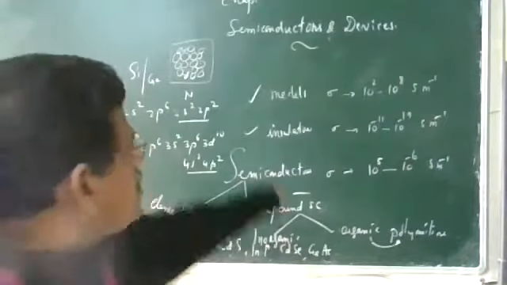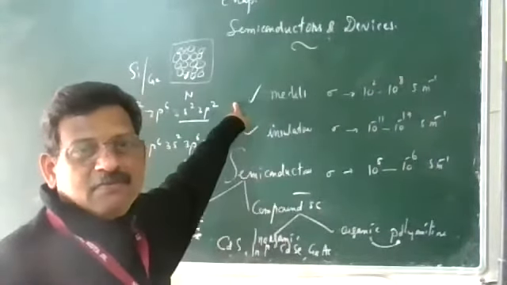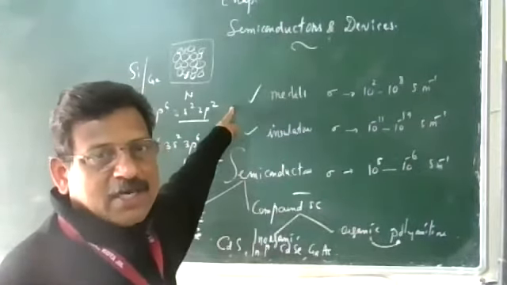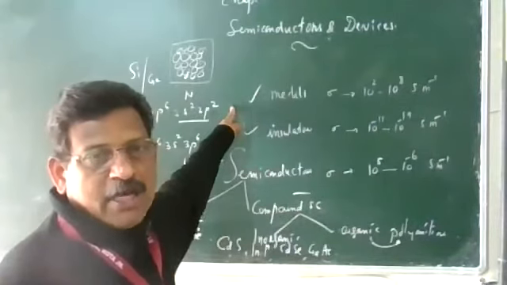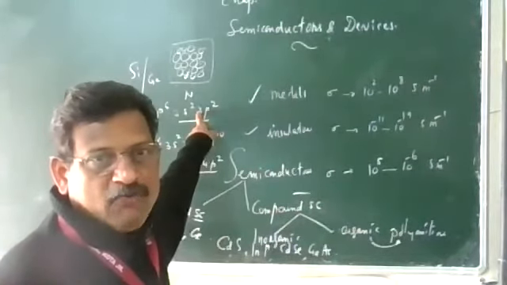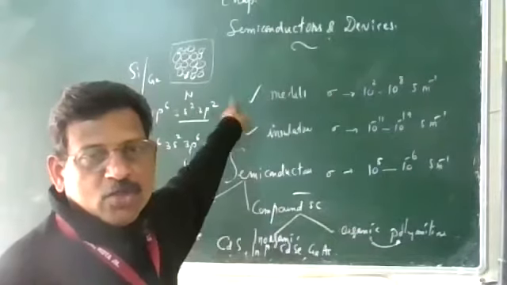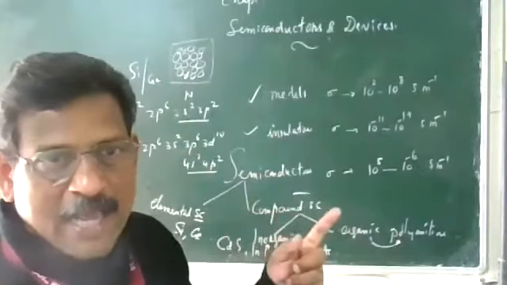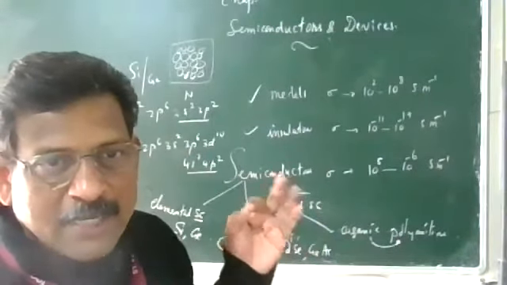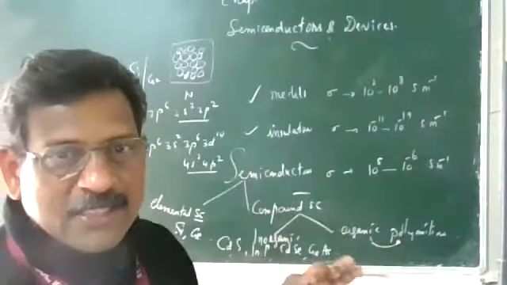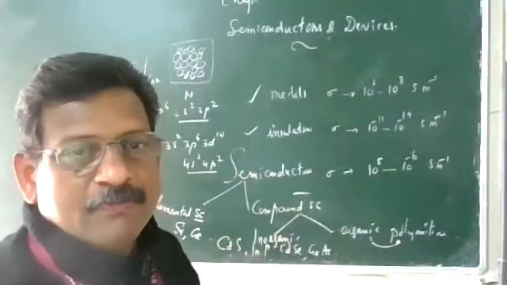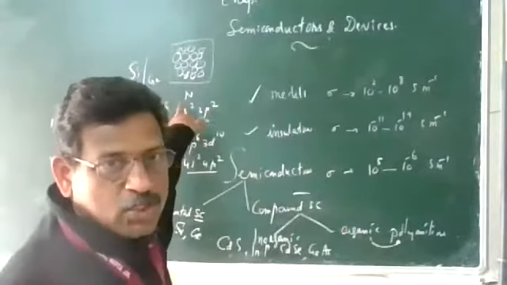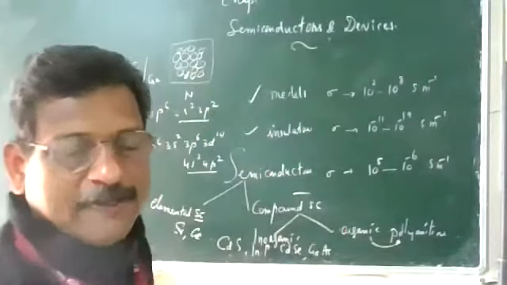In one atom there are 4 levels here. What is the total number of levels? 8 levels. 8 energy levels are there for one single atom. Out of that, 4 are occupied, filled, and 4 are unfilled. The total energy levels available per atom is 8, and there are N atoms, so the total available is 8N energy levels. Of the 8N energy levels, 4N are filled. 2 electrons are in S, 2 electrons in P.